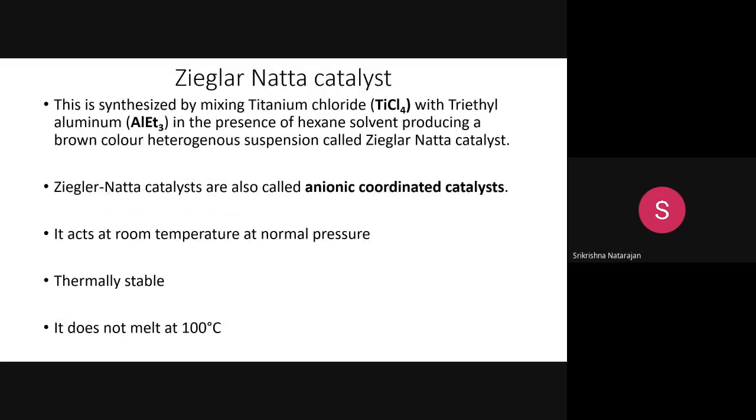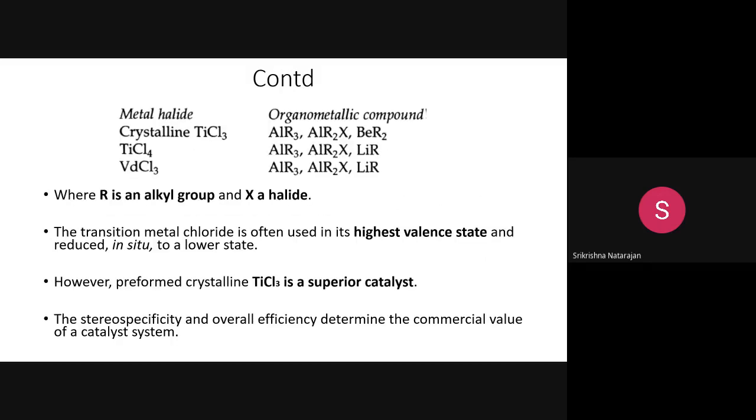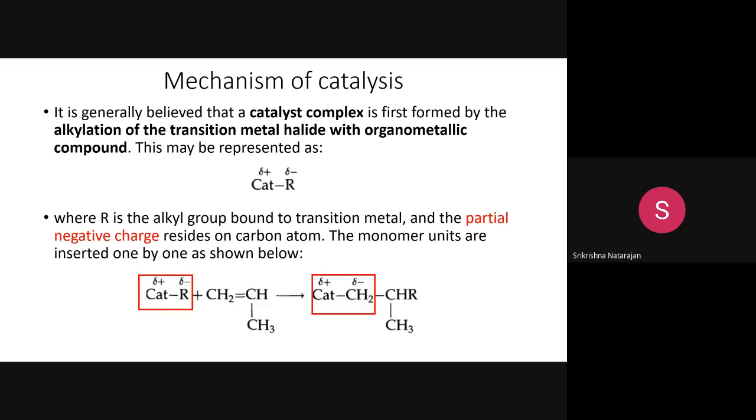And this linearity, this crystallizable linear polymer, which is stereo regular, having a proper linear spatial arrangement, that will be possible only if you use this catalyst, the Ziegler-Natta catalyst, which is the metal halide bound to a transition metal of the fourth group of the periodic table.